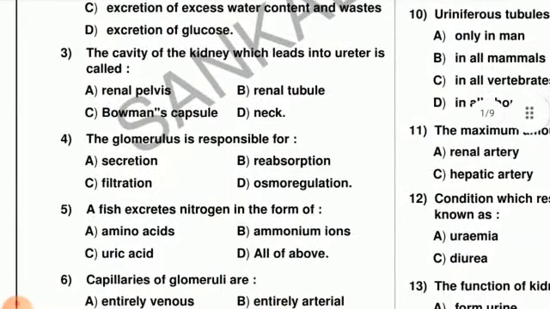The next question, that is question number 3. The cavity of the kidney which leads into the ureters is called renal pelvis, renal tubule, Bowman's capsule, or the neck. The options are Bowman's capsule, and the option is renal pelvis. This is the kidney cavity.